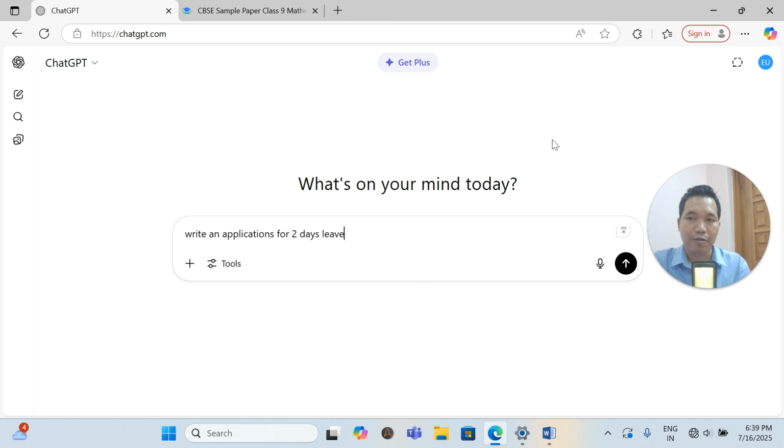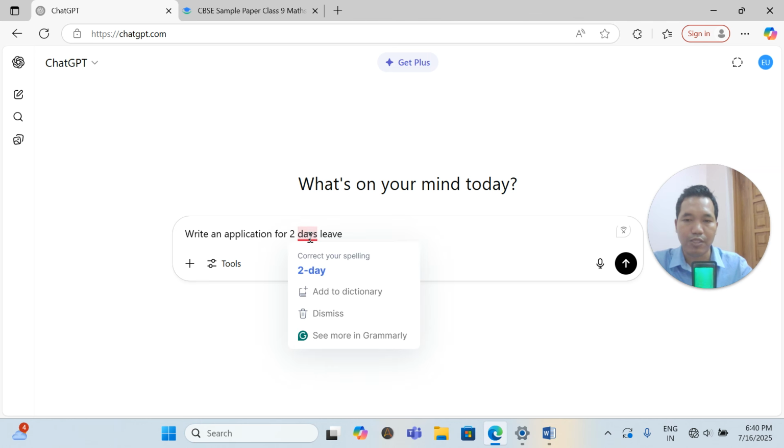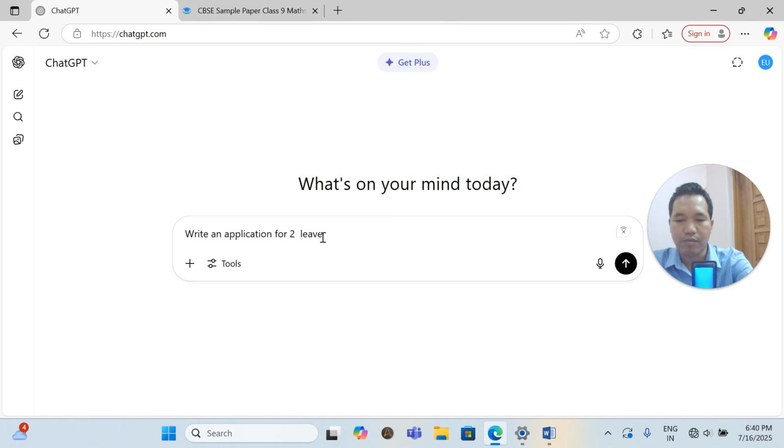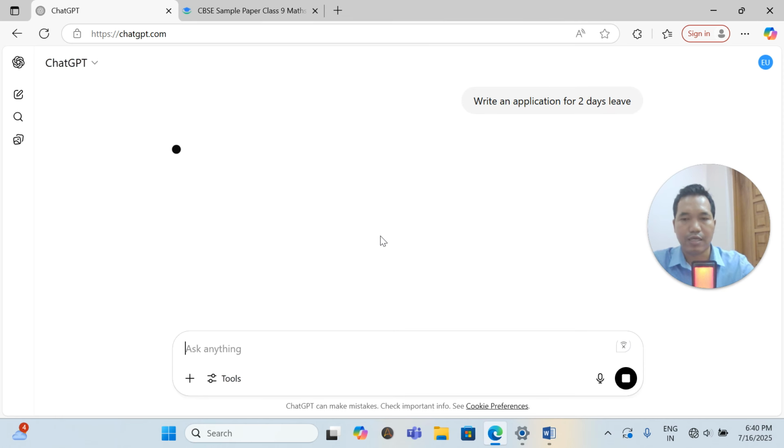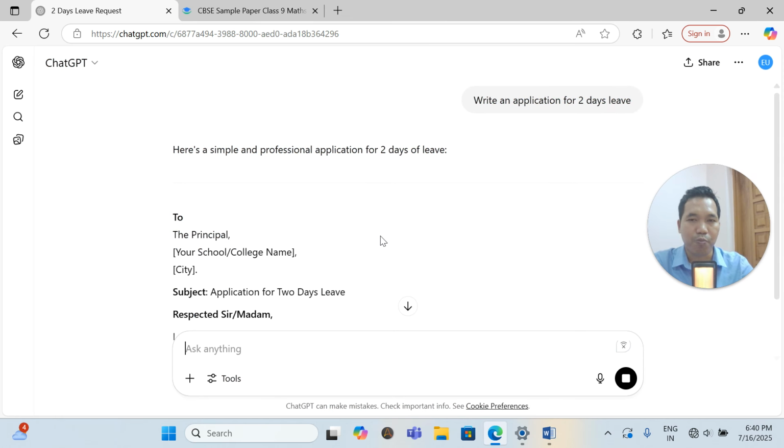But in your case, your ChatGPT might not be properly trained yet. Since I'm doing a lot of programming and other work, my ChatGPT already knows what I'm asking. So this might give a proper answer, but in your case, it will not. Anyway, we'll check it out. This is without a prompt. So let me run this.